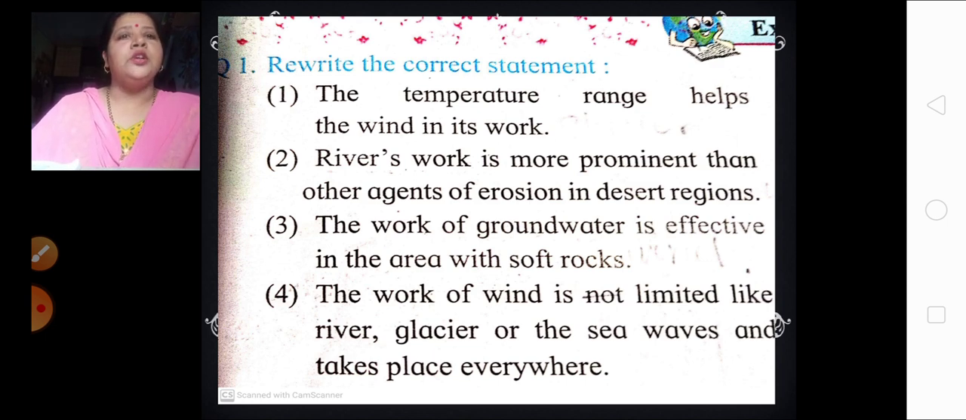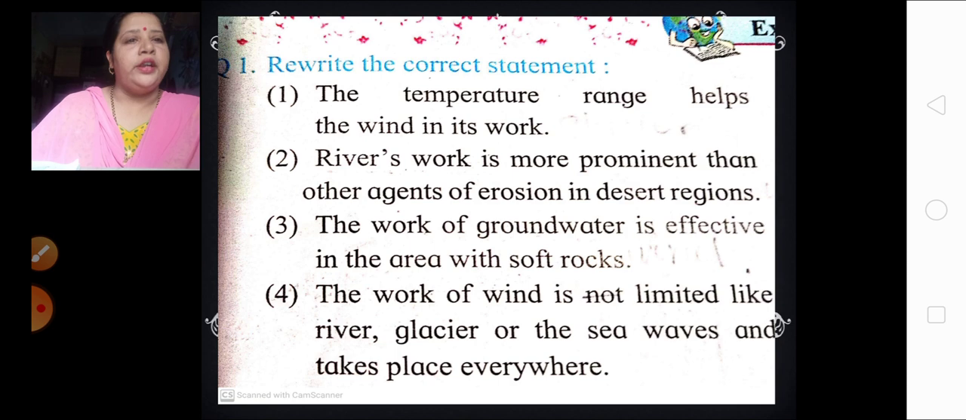Rivers' work is more prominent than other agents of erosion in desert regions. In desert regions, is rivers' work more prominent? No, wrong. Whose work is more prominent over here? Wind, correct. Third one, the work of groundwater is effective in the area with soft rocks. Is it right? No. Whose work is effective over here? Again, it is the wind only.